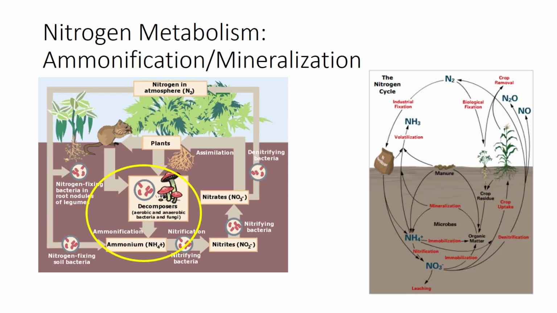Ammonification or mineralization is the process by which microbes decompose organic nitrogen from manure, organic matter, and crop residues into ammonium. Because it is a biological process, rates of mineralization vary with soil temperature, moisture, and the amount of oxygen in the soil. Immobilization is the reverse of mineralization. All living things require nitrogen. Therefore, microorganisms in the soil compete with crops for nitrogen. Immobilization refers to the process in which nitrate and ammonium are taken up by soil organisms and therefore become unavailable to crops.